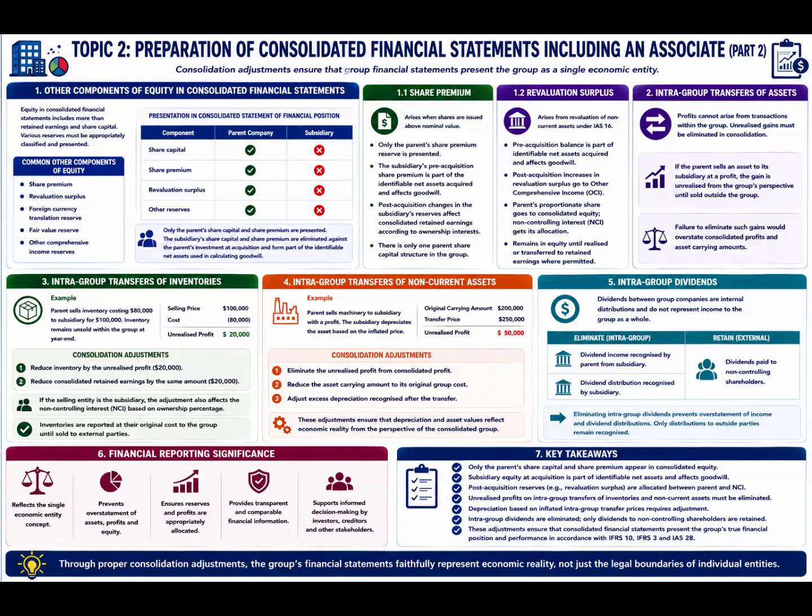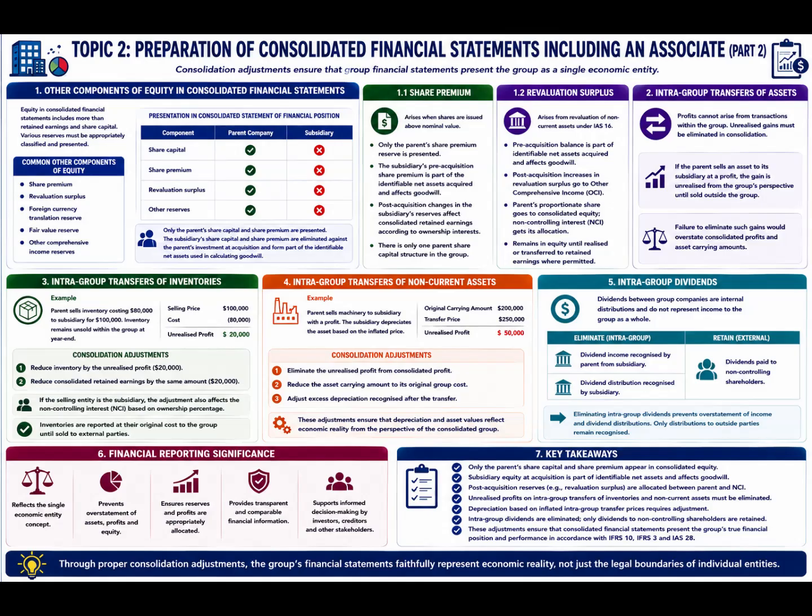Furthermore, depreciation charged by the purchasing company is based on the inflated transfer price. Consolidation consequently requires elimination of the unrealized profit, reduction of the asset carrying amount to original group cost, and adjustment of excess depreciation recognized after the transfer. These adjustments ensure that depreciation and asset values reflect economic reality from the perspective of the consolidated group rather than individual legal entities.